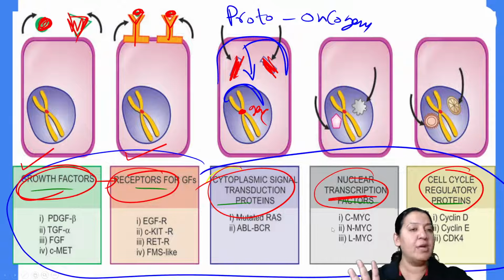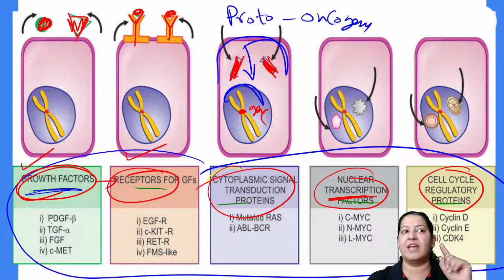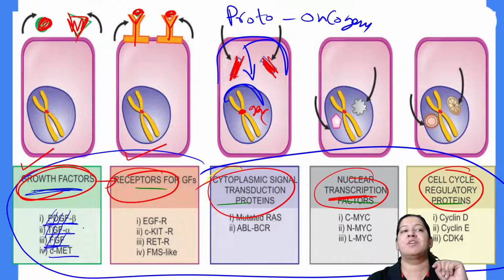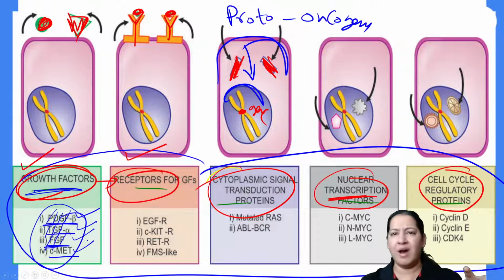So let me tell you the names. Growth factors are of 4 types: PDGF, platelet derived growth factor; TGF, transforming growth factor alpha; FGF, fibroblast growth factor; and c-MAT. So please learn PDGF, TGF, FGF, and c-MAT. These are the 4 growth factors. You have to learn the classification.